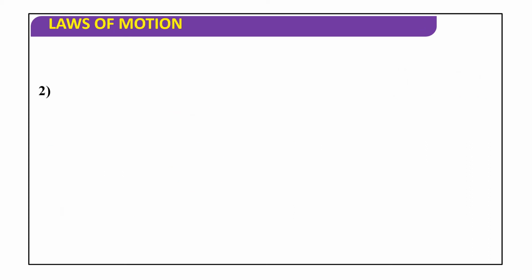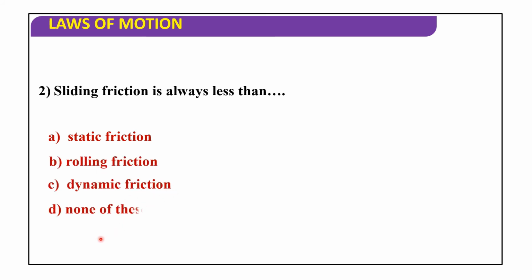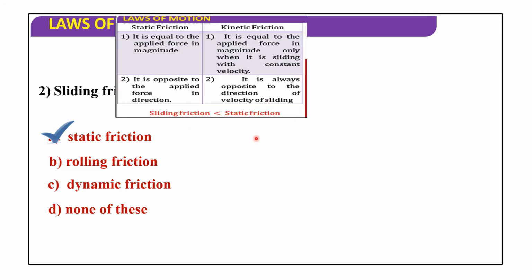Next one. Sliding friction is always less than static friction, rolling friction, dynamic friction, or none of these. Sliding friction is always less than static friction. See here, sliding friction is less than static friction.